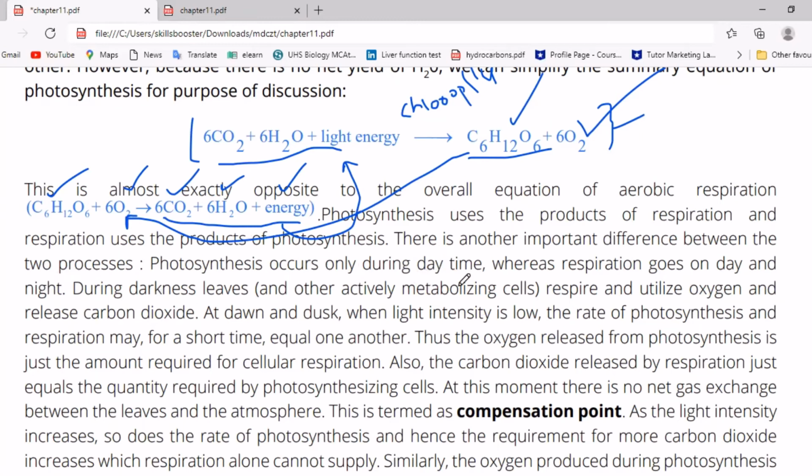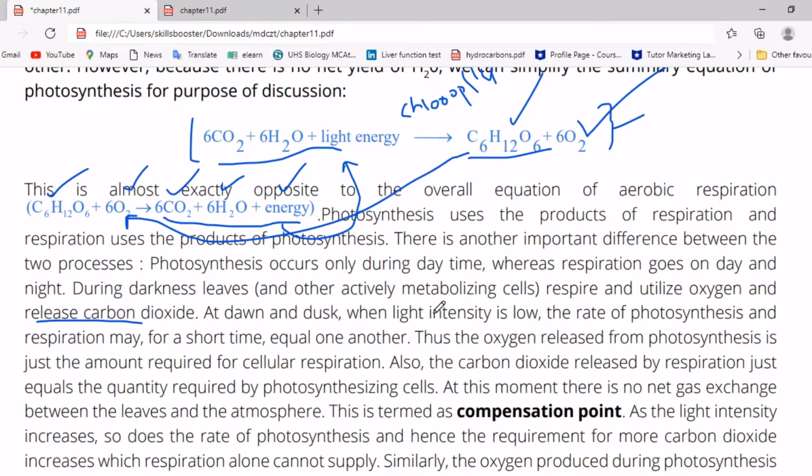During darkness, leaves respire, utilizing oxygen and releasing carbon dioxide. Since no photosynthesis occurs in darkness, the plant utilizes oxygen and releases carbon dioxide.